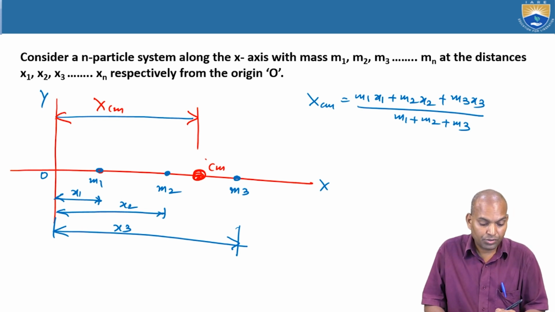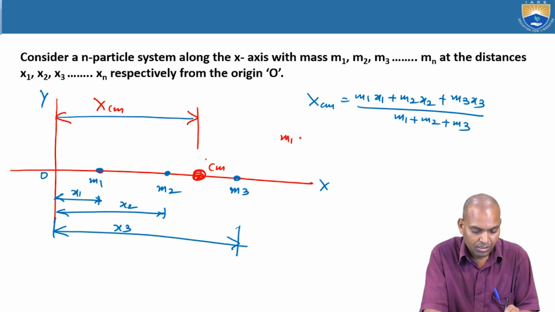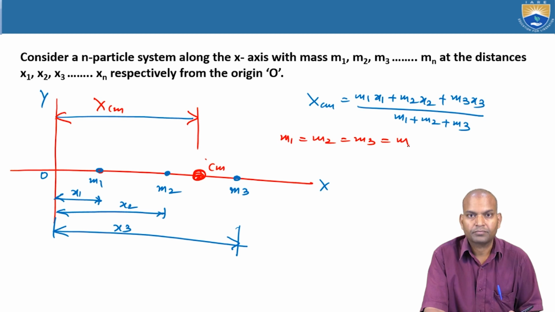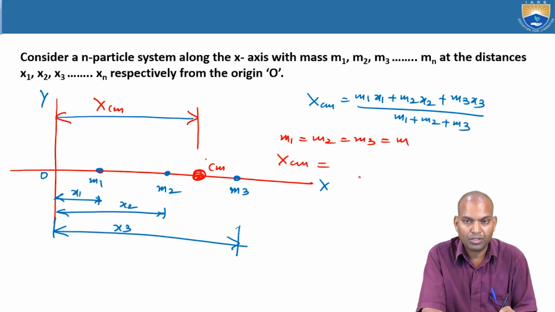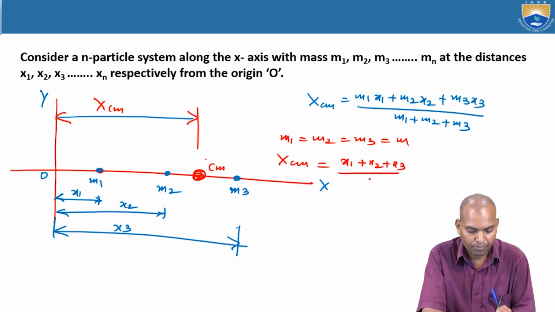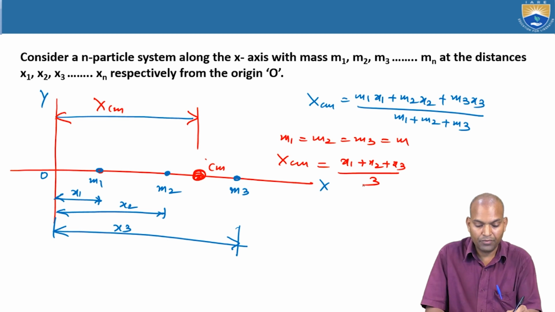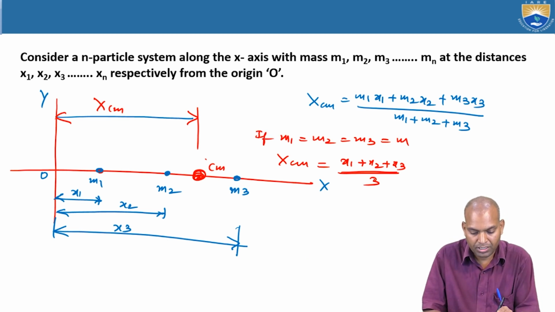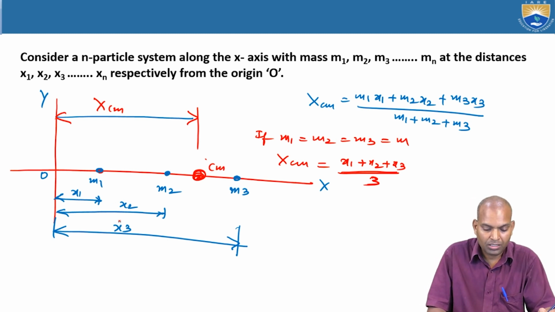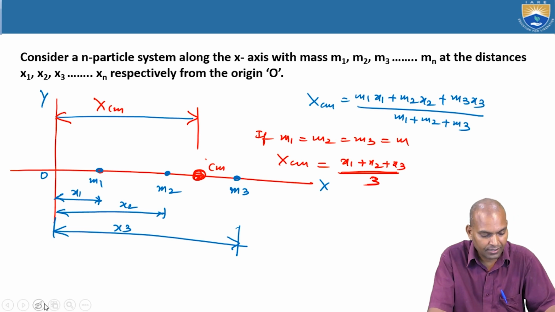Now suppose the masses are equal, m1 equal to m2 equal to m3 equal to m. Then what will happen? The center of mass xcm equals (x1 plus x2 plus x3) by 3. If the masses are equal, it is the average, that is (x1 plus x2 plus x3) by 3. You can understand it like that.